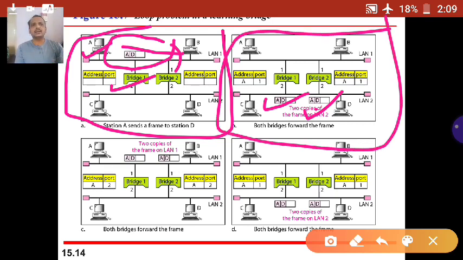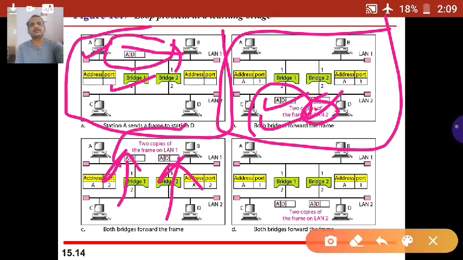Now come to picture 3. The second message that appeared here will be forwarded through this bridge to LAN 1. These two messages are treated as different messages. When it comes to bridge 2, it will also be forwarded. Now two copies of the same message will appear in LAN 1 again. It keeps on repeating. Multiple copies of the particular frame keep on rotating in the LANs. If unwanted messages keep rotating, it creates traffic.